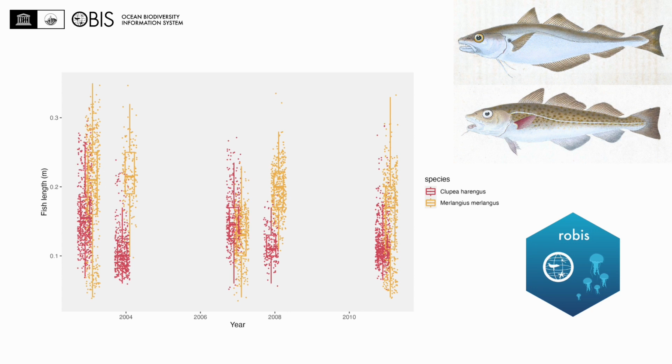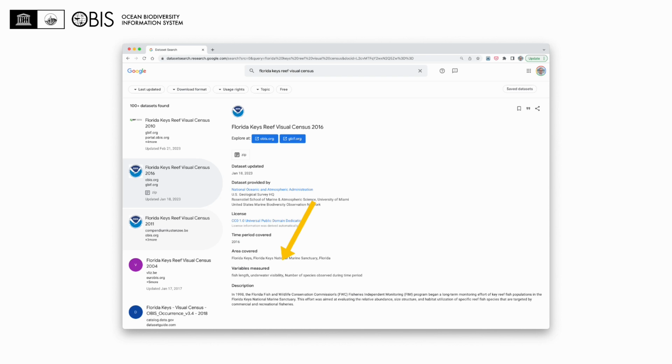The result of all this is that we can easily perform data analyses across the interoperable datasets which have been integrated into the OBIS data system. The robis R package makes pulling data from the OBIS database trivial, and it takes just a few lines of code to produce a graph like this one on fish lengths.